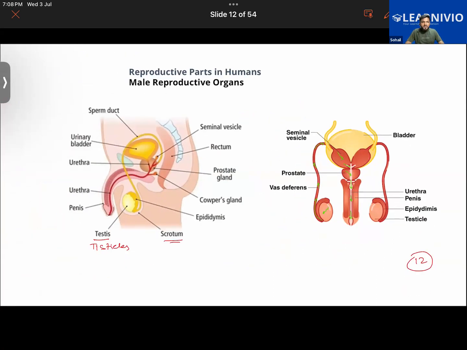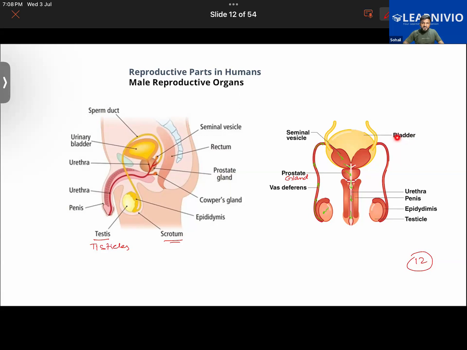Okay. Then here you get to see that there are some other things also, like the prostate gland. Look over here, this prostate gland. Then you have the seminal vesicle. So what are their functions? Let us understand that too. The prostate gland is a gland. Where is it located? Look over this structure, by the way.